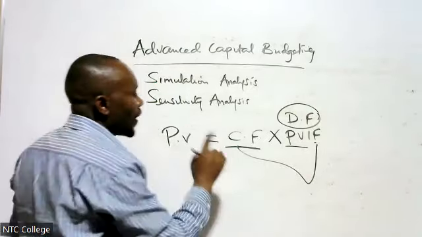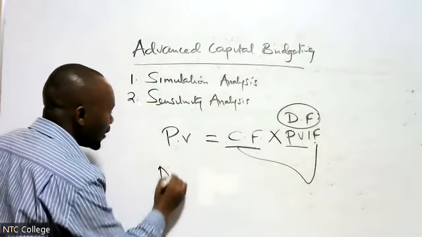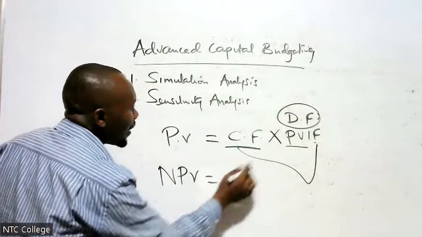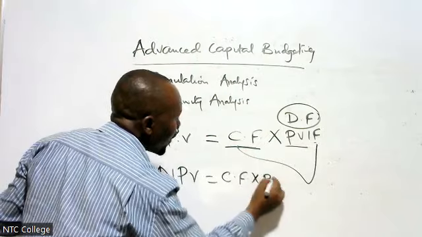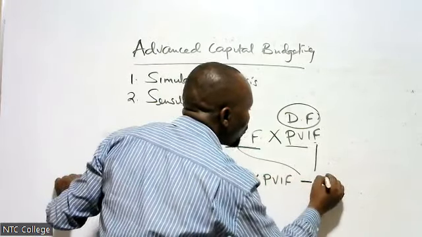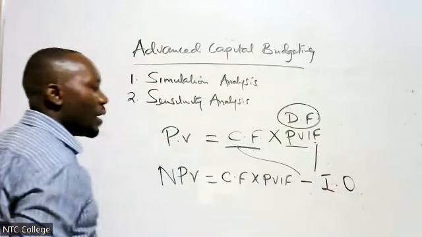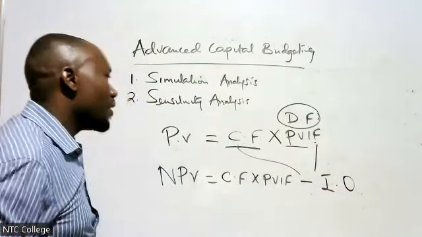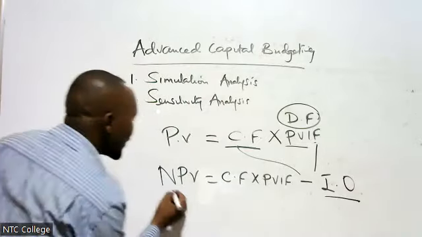That figure that I'm going to get as the present value, it can be net. I can now call it net present value. If I take the figure that I'm going to get, which is the CF times the PV factor, minus the amount of investment, which we call the initial outlay, the initial amount that you are outlaying, the initial cost of investment, when I subtract that, it now makes it net.